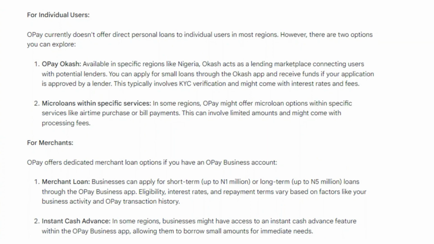In some regions, businesses might have access to an instant cash advance feature within the Opay business app, allowing them to borrow small amounts for immediate needs. So that's basically how you can borrow money from Opay and get a loan from Opay.